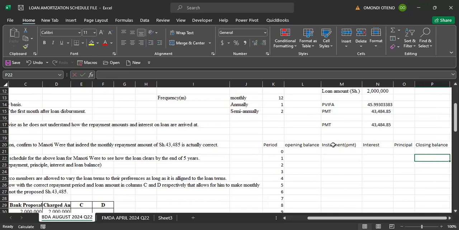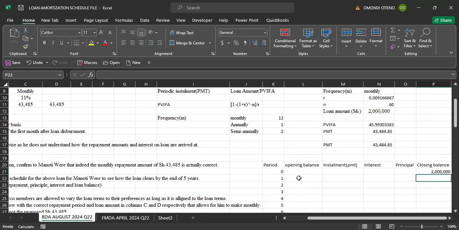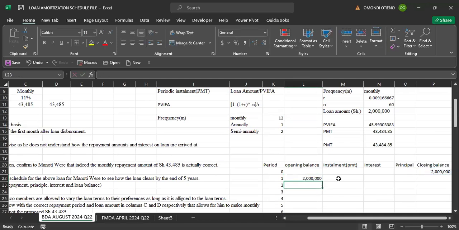So closing balance will be the unsettled loan amount. The first thing we need to do, at the end of period 0, the closing loan balance is what we've actually borrowed. Then we come to period 1. At the beginning of period 1, installment will be constant, and of course, we have it here.